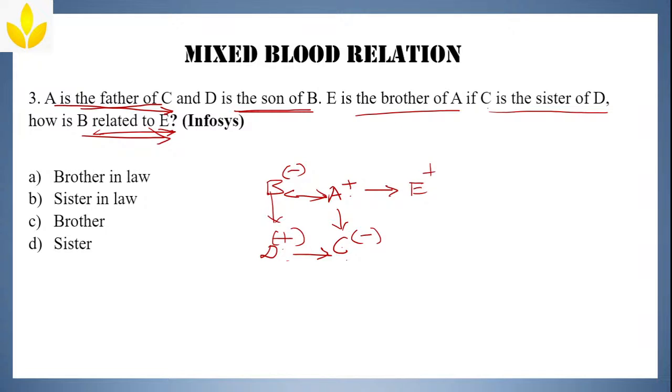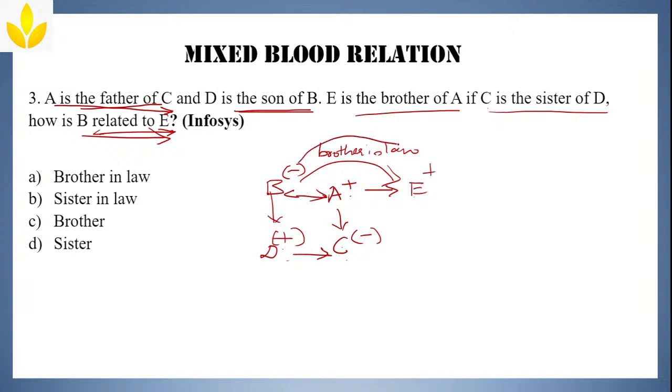The answer is sister-in-law. Very good. Since they both are husband and wife and he is A's brother, your husband's brother will become your brother-in-law.